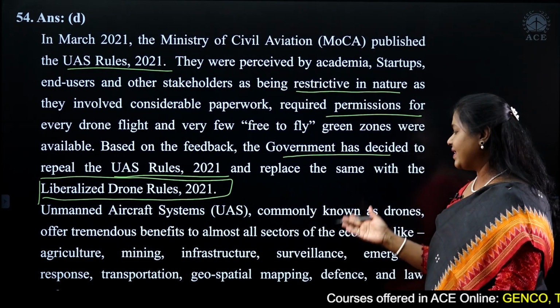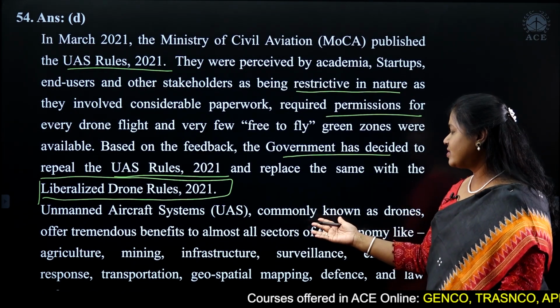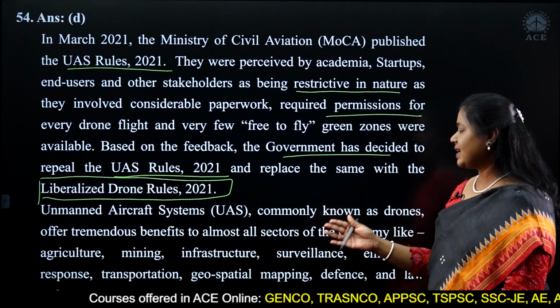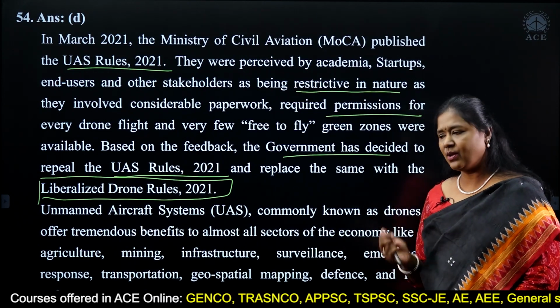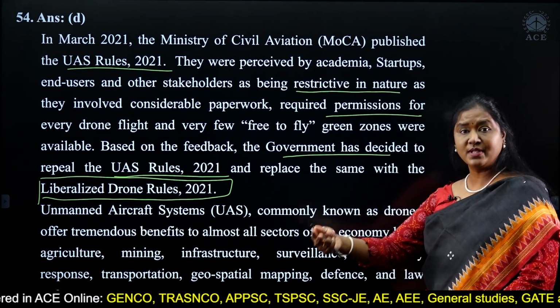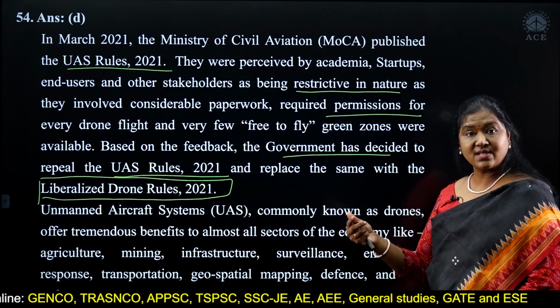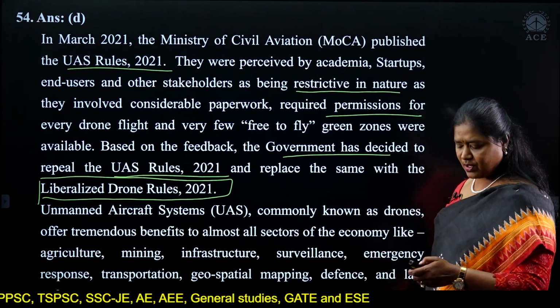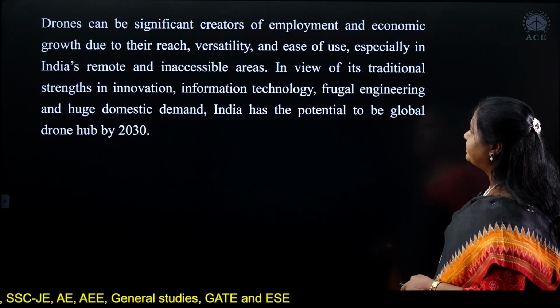So, they are very important. They benefit almost all the sectors of the economy, like agriculture, mining, and wherever there is limited accessibility for humans to reach. You talk about terrain regions and very remote locations and so on. It is going to be of tremendous importance.